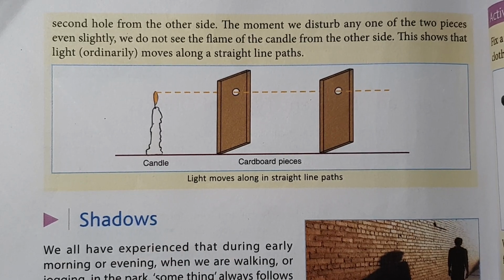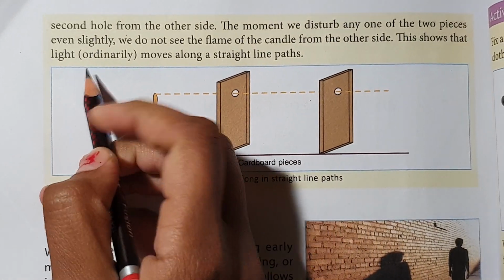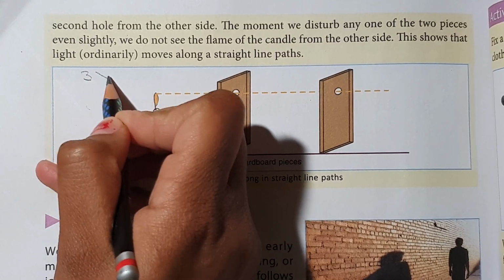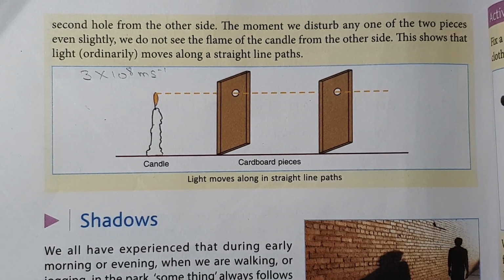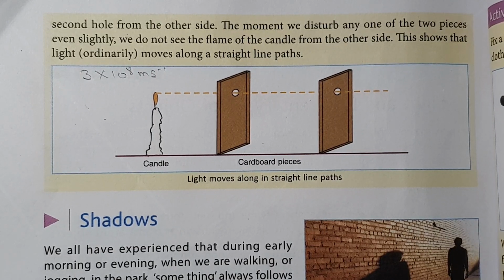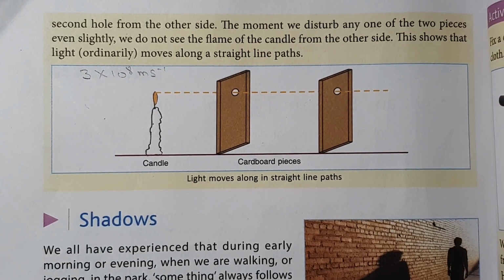And there is also the speed of light. The speed of light is 3 into 10 raised to the power 8 meters per second. So we get two points: light always travels in a straight line, and the speed of light is 3 × 10^8 meters per second.